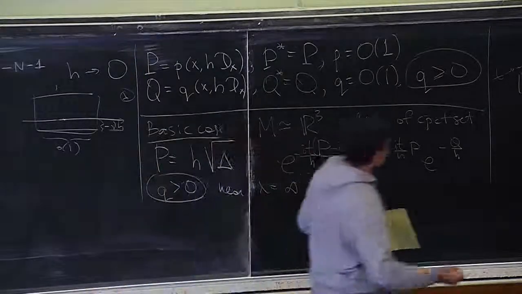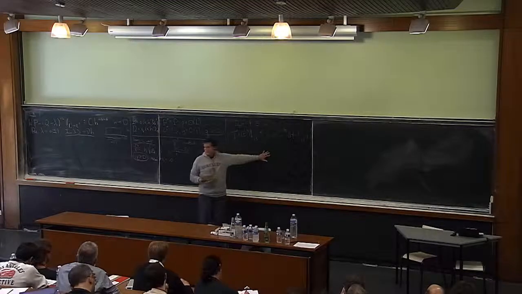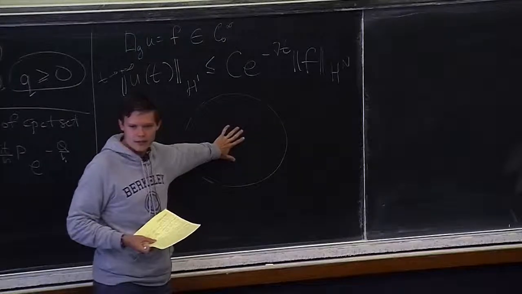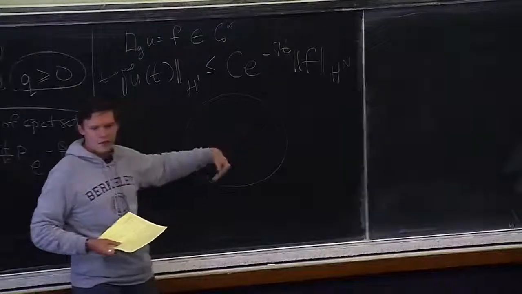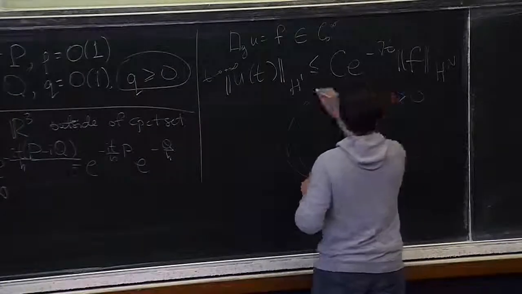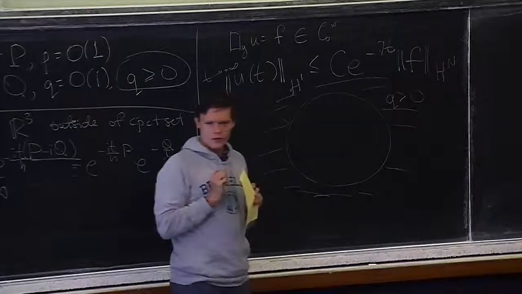And then if I can draw a picture here, if this is the part of the space where I did my compact perturbation, or for a black hole, if this is the part of my space where trapping is. So outside of this part, I have some kind of non-trapping control. Then you put complex absorption outside of this part.